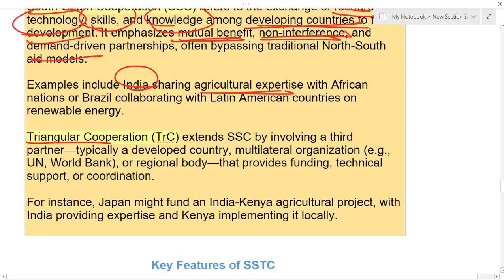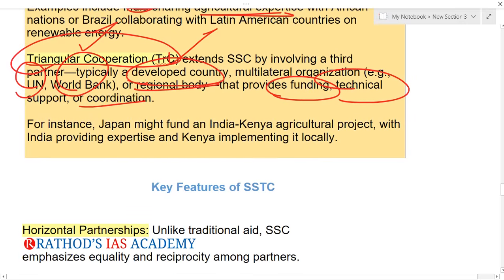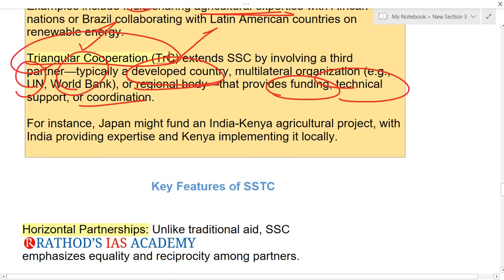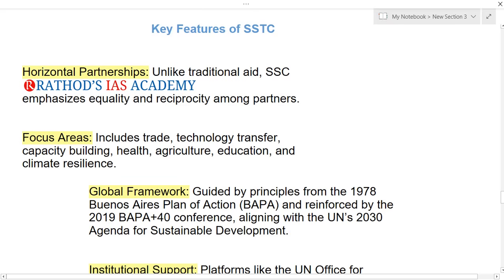And not only that, if you see what this triangular cooperation is, in this SSC, by involving a third partner, which is nothing but developed countries, they will also be included here, and even multilateral organizations like the United Nations, World Bank, or any regional bodies. They will provide funding, technical support, or coordination. For example, Japan can also fund this India-Kenya agriculture project. And if you see what the key features are, the first one is horizontal partnerships.